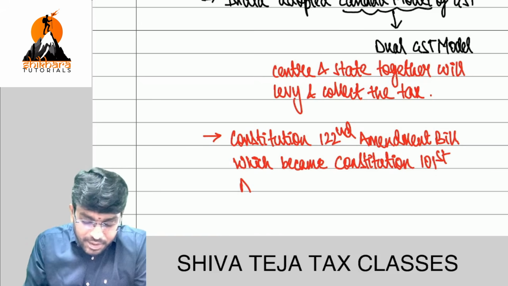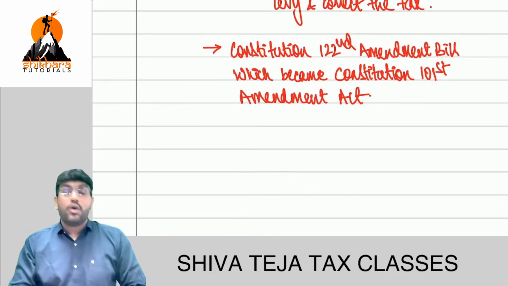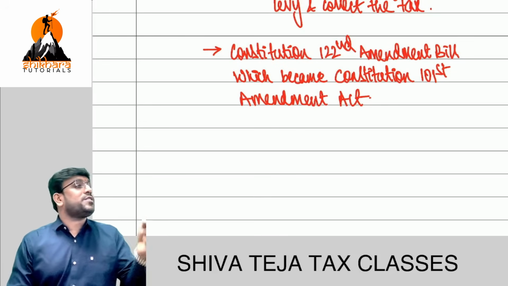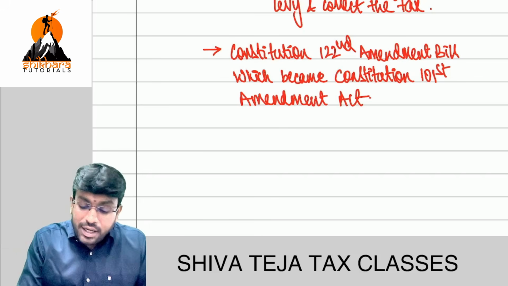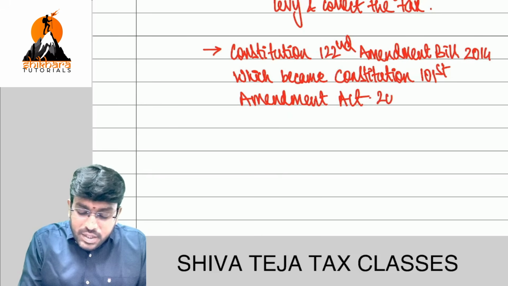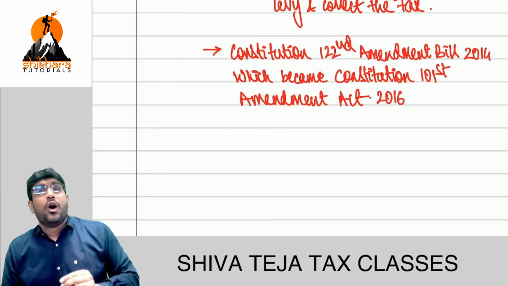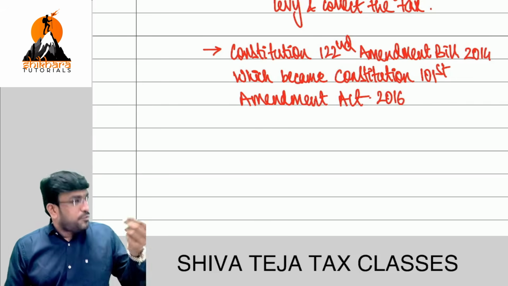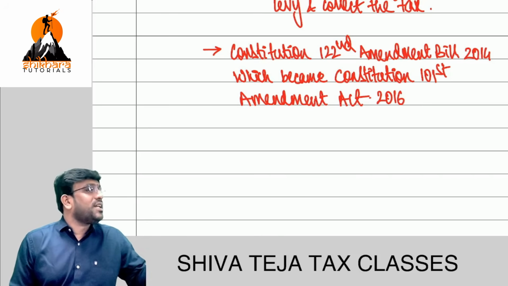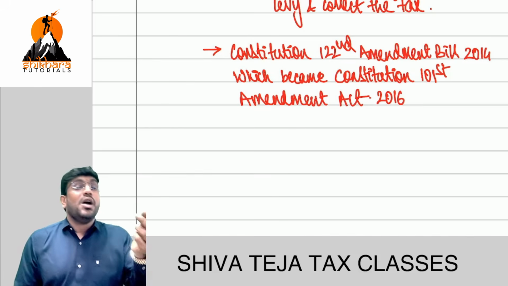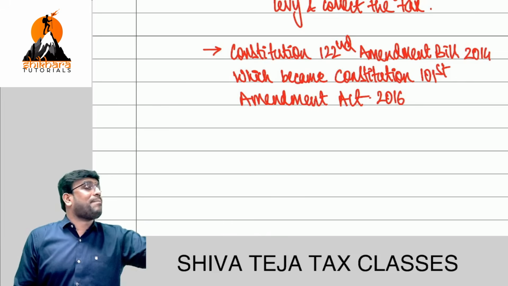All the bills may not become acts. This is how the Constitution Amendment has happened. And all these bills have been brought in the year 2014. Bills have been brought in 2014, but the Act actually became law in the year 2016. It took some sweet time for the Act to come. All the bills have come in which year? 2014. But the Act has become law in 2016. Please understand that the Constitution Amendment Bill happened in 2014. The Constitution Amendment Act happened in 2016.